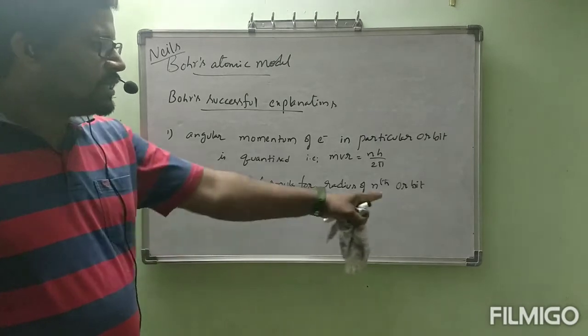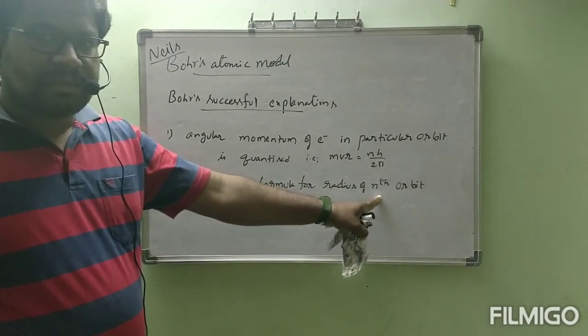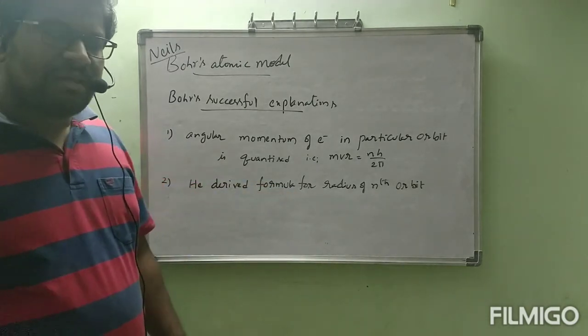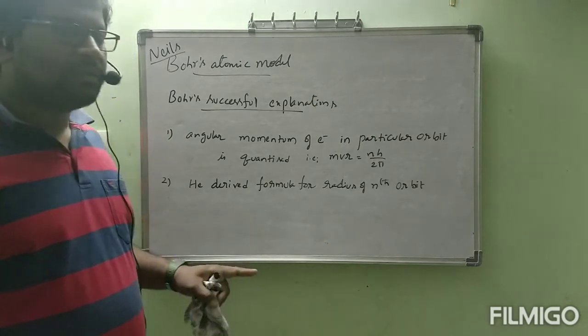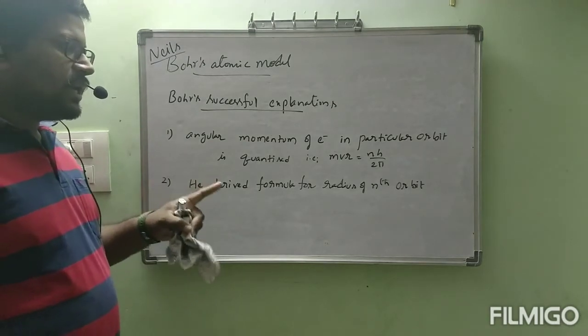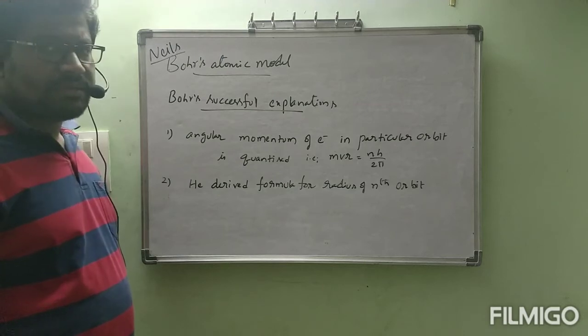That's why I am writing radius of nth orbit. Generally we write nth orbit, and instead of n, if you keep 1, 2, 3, like that, for every orbit we can write the radius. That is a successful formula. So the second point: he derived formula for radius of nth orbit.